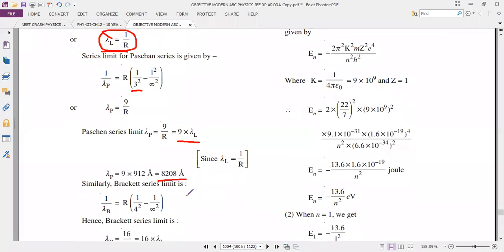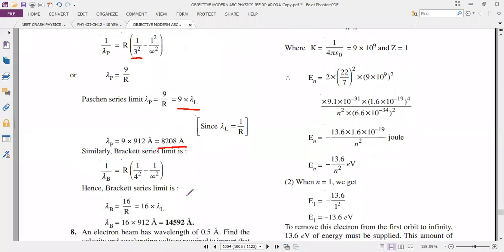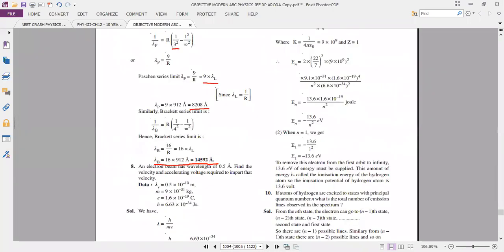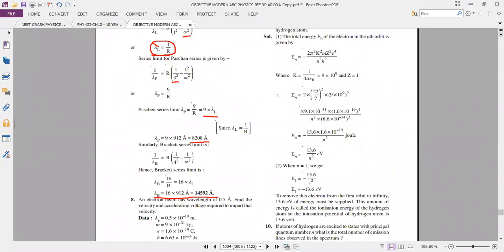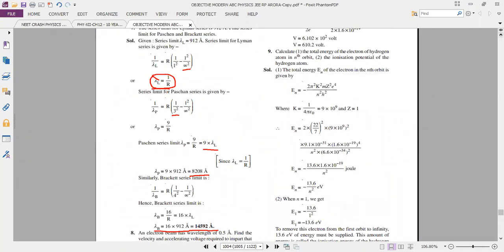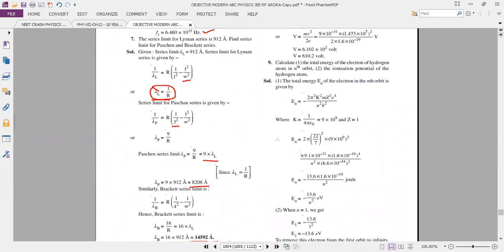Next, similarly for the Brackett series also. Again, 1 by R value is lambda L. Lambda L value 912 Angstrom. This is very interesting as well as very important also. Please take notes properly. This is an important problem, the 7th one.